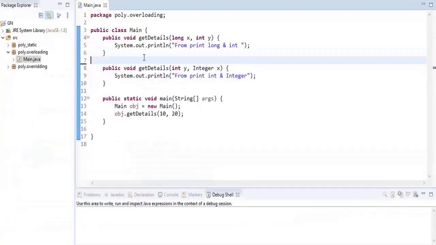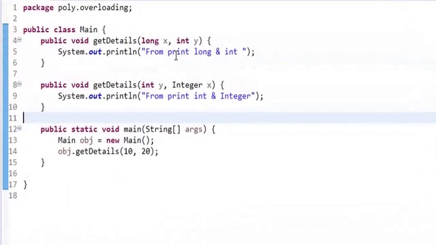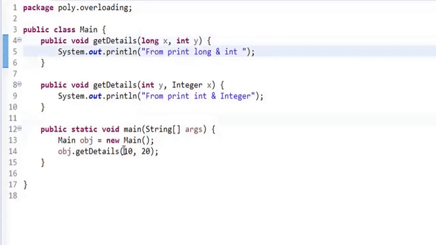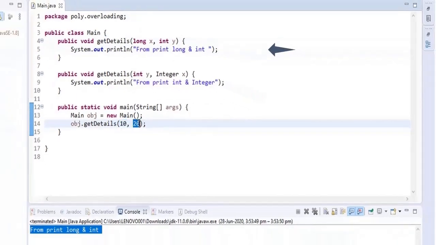Let me show you one more case. Imagine you have these two methods, and this time you have long comma int in the first method, int comma Integer in the second method. And now you are trying to pass 10 comma 20 from the main call. Which exactly would be called and why? So print long and int would be the answer.